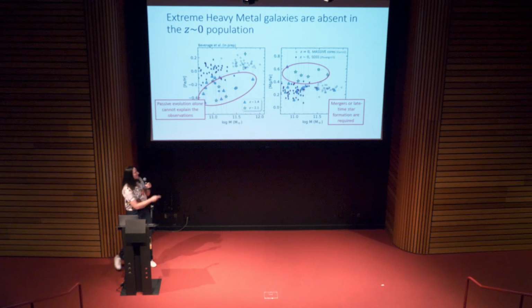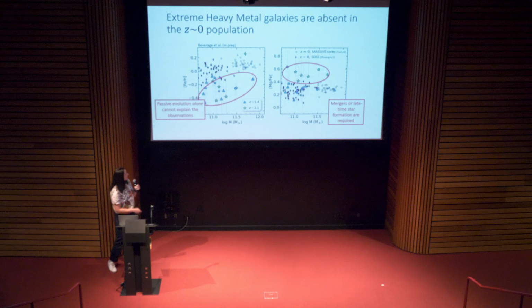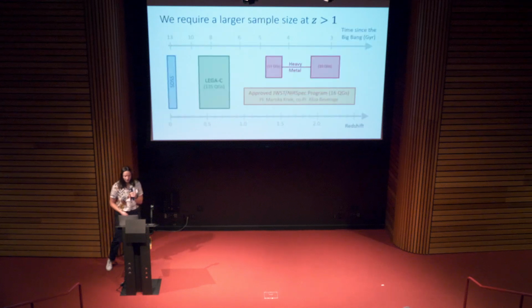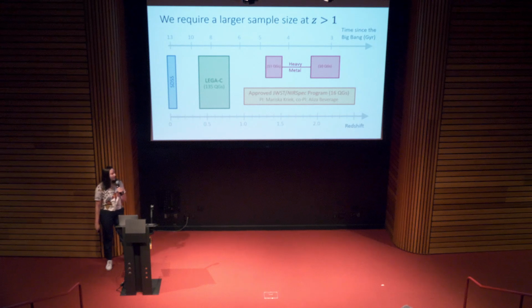Okay, so again, I'll just note, uncertainties are large, we have small sample sizes, so these observations will really benefit from even more galaxies and more measurements. And luckily, we have a JWST program where we are targeting 16 massive quiescent galaxies between redshift 1 and 2.5 with NIRSpec. And again, we were able to find 16 galaxies in a single pointing of JWST, which is incredible. And then we were able to fit them into all the little slits. And we are going for 16 hours, these are ultra deep spectra.